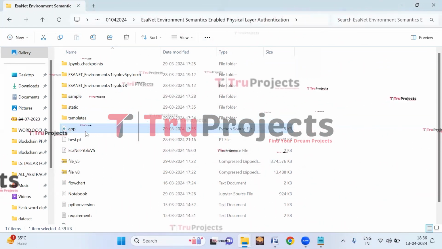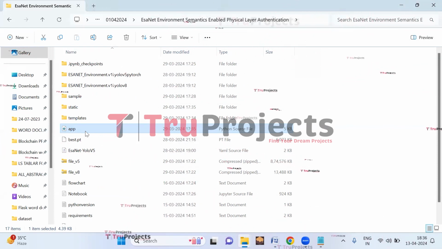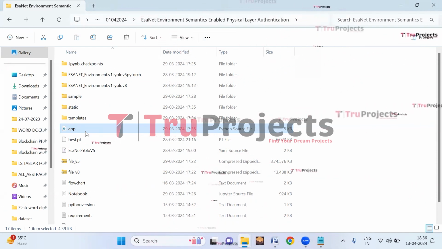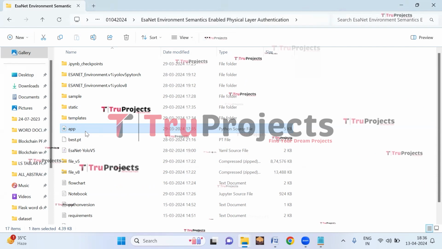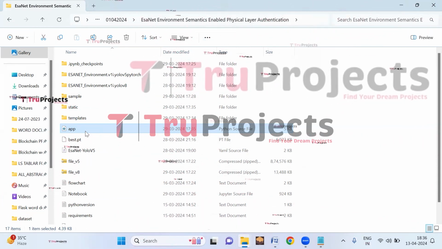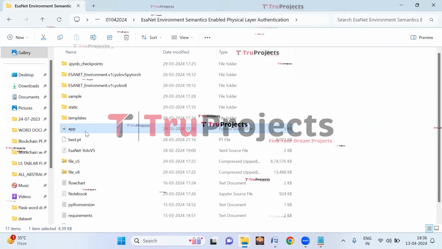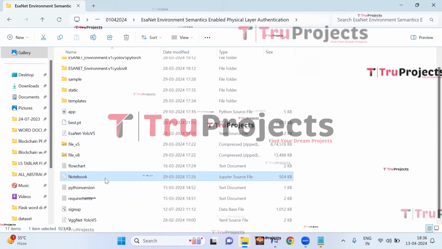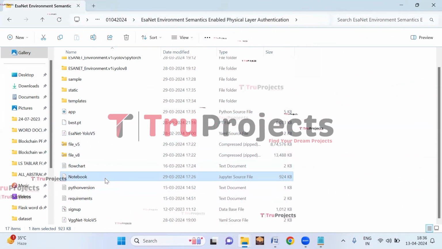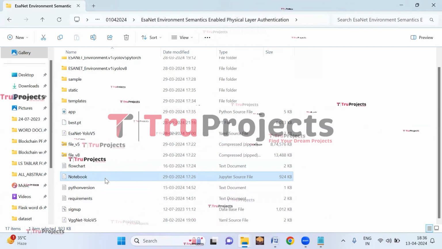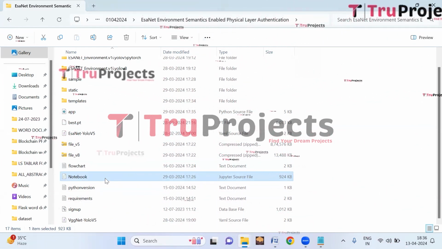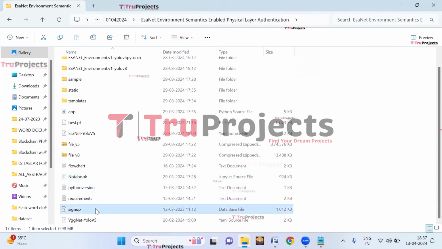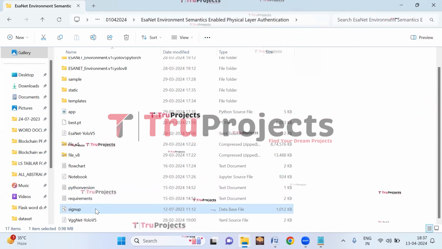This is app.py file. This .py file contains the information related to front-end logic. It includes code written in Python that handles server-side operations such as processing user requests, interacting with the database, and generating dynamic content to be rendered in the HTML templates. And here, this is notebook.ipynb file. This is a Jupyter notebook file which contains a combination of code, graphs, and outputs all in one place. It allows users to write and execute code in individual cells, making it a popular choice for data science. This is signup.db file. This file is the database file used to store user information.